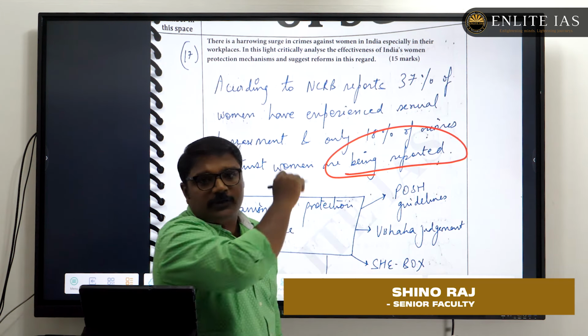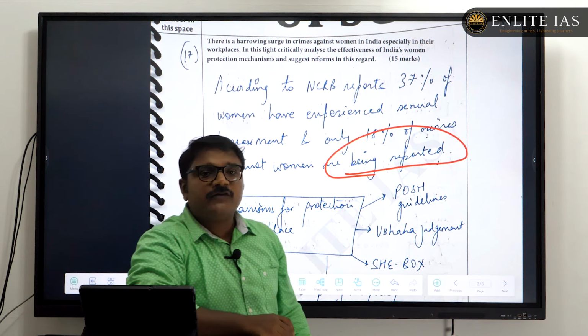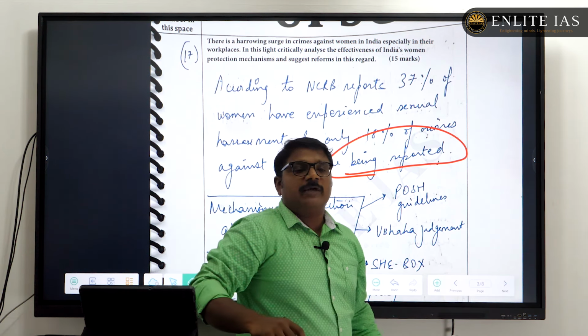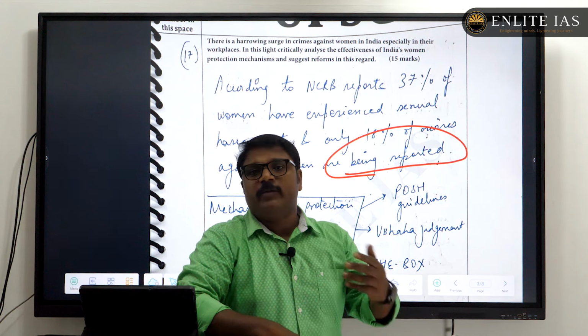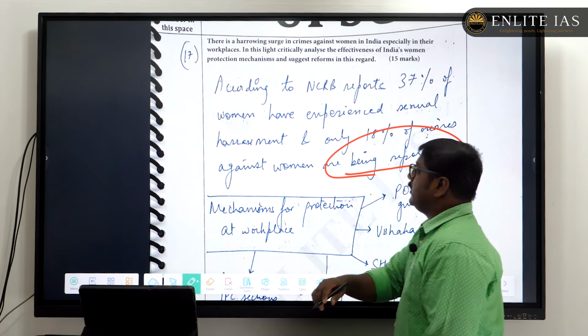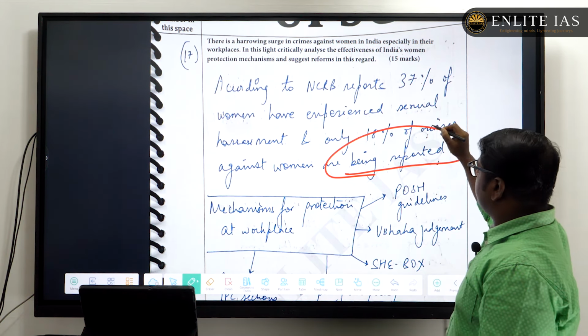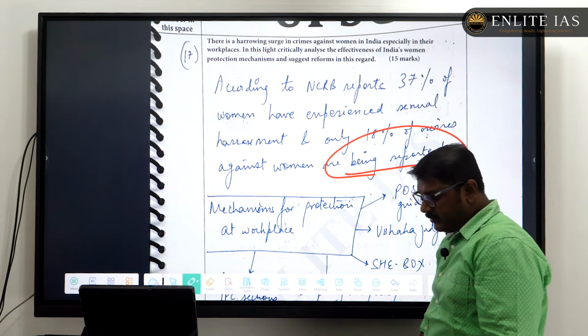So in the first intro itself, he was able to bring a fact regarding the surge in crimes against women, as well as give a glimpse about the issues with India's women protection mechanisms.